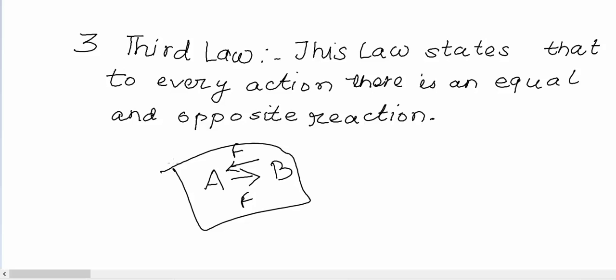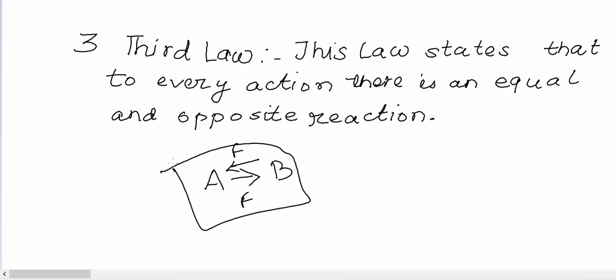When a bullet is fired from a gun, equal and opposite forces are exerted on the bullet and the gun. So there is a huge amount of force on the bullet and the same amount of force is acting on the gun also. But the mass of the bullet is very less, so that force is creating more acceleration, and as the mass of the gun is more, it creates less acceleration. That's why you get the recoil.